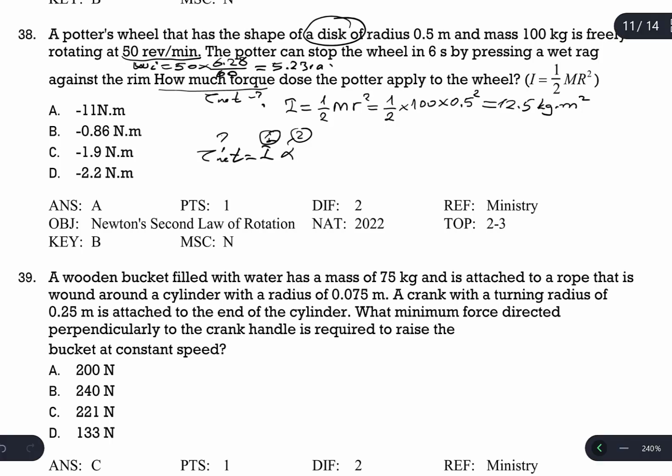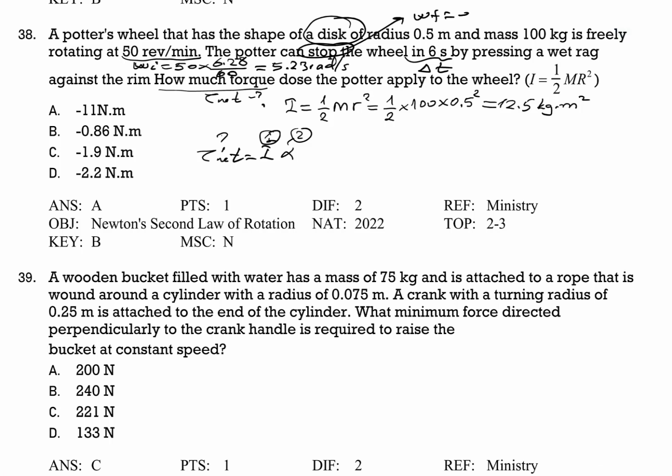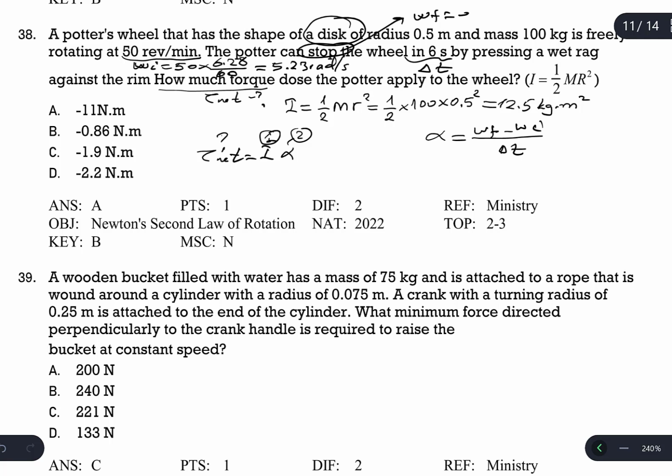5.23 radian per second is the initial angular speed, and in 6 seconds, which is the delta t, we are going to stop this wheel, so omega final is 0. By using the definition of the angular acceleration, alpha is omega final minus omega initial divided by delta t.